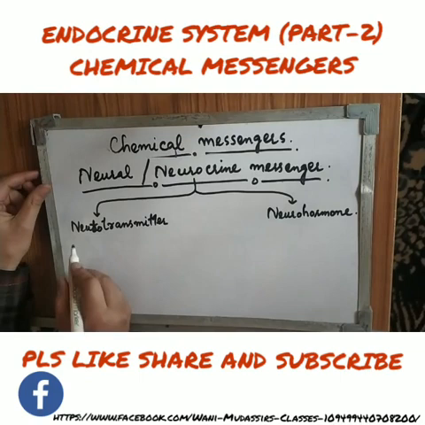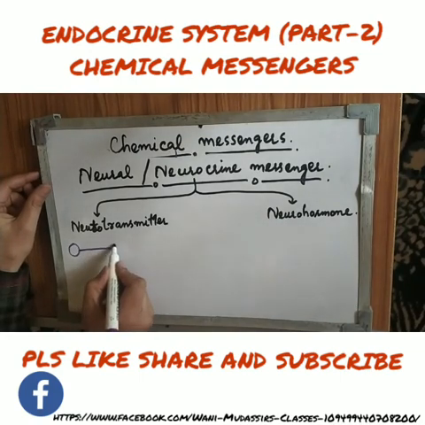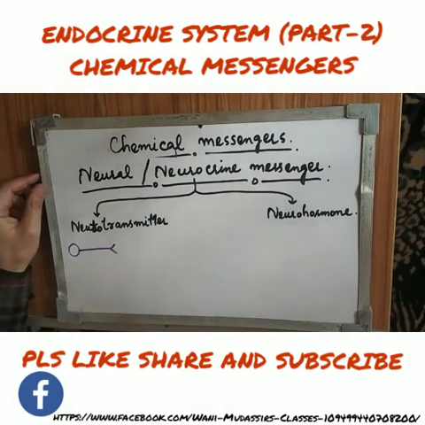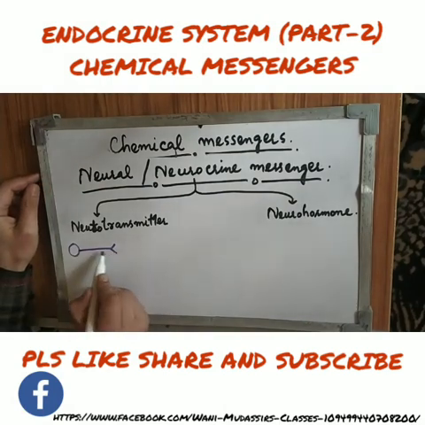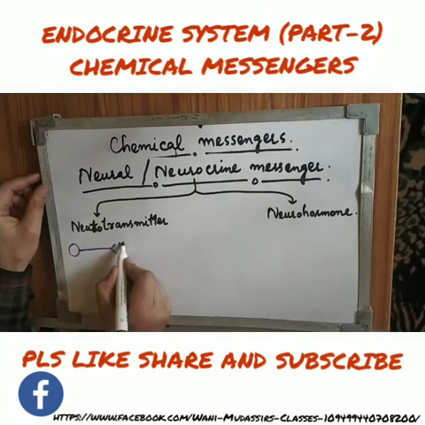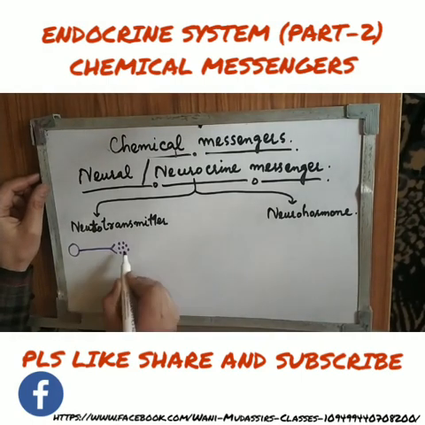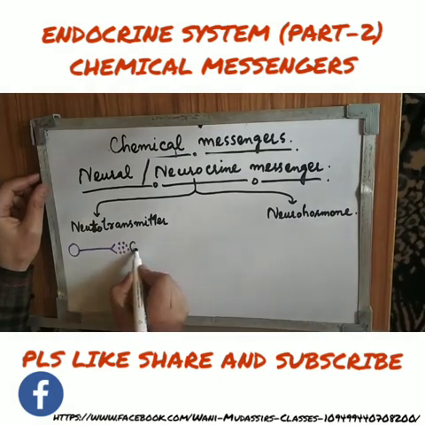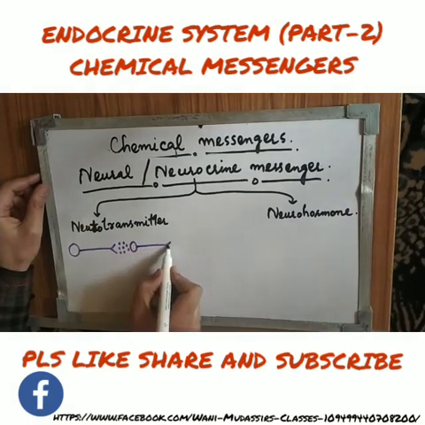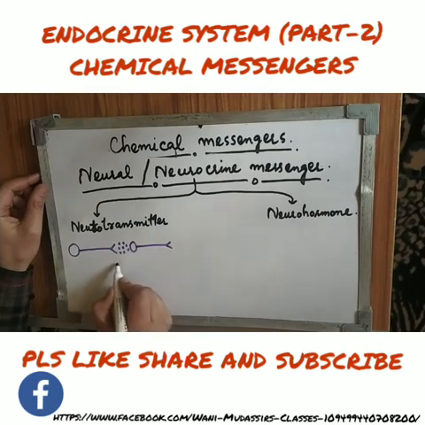Suppose this is one neuron here, and this neuron or nerve cell is releasing a neurotransmitter. This neurotransmitter goes and acts on any other neuron, or it can go and act on any